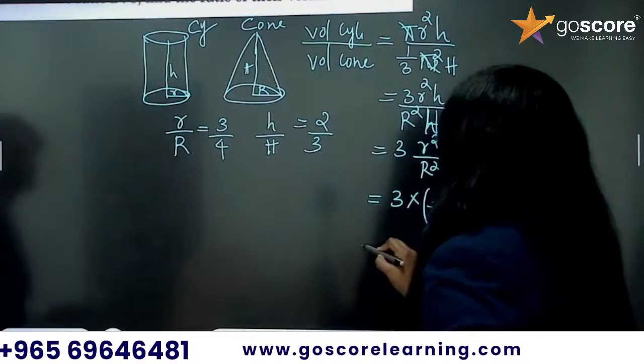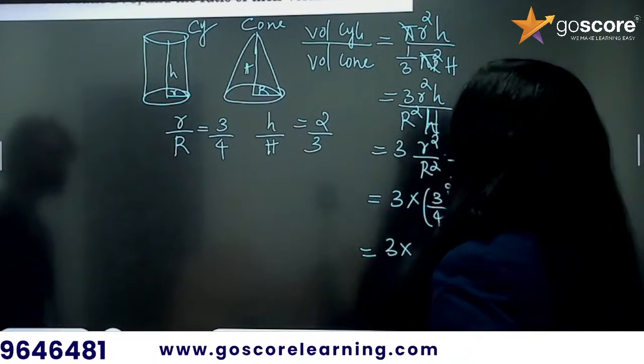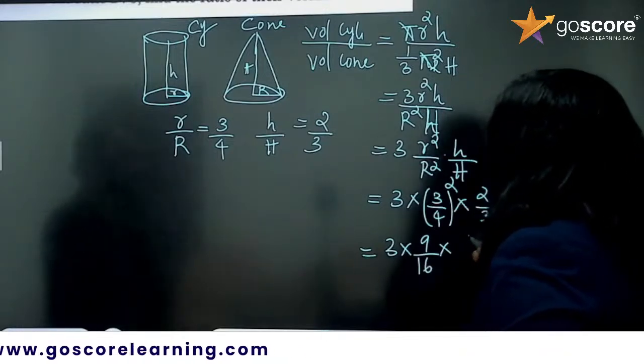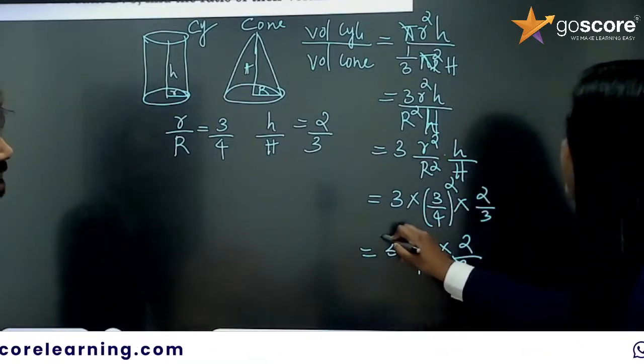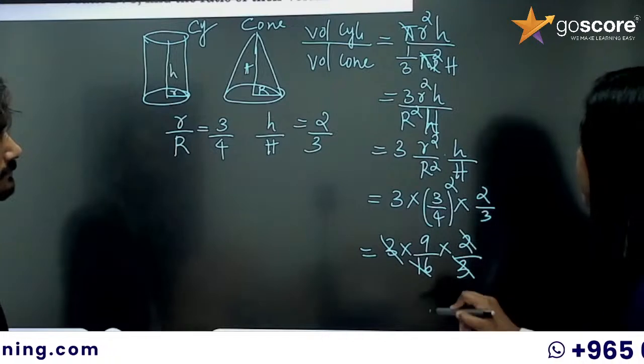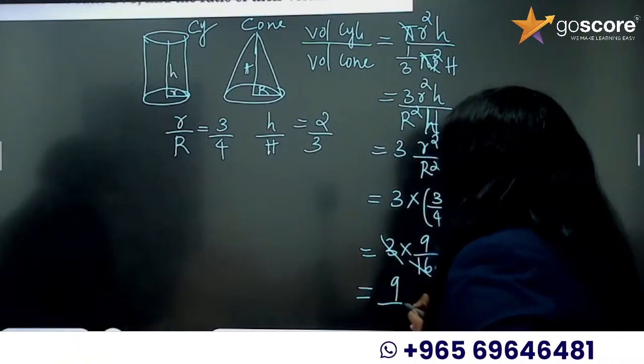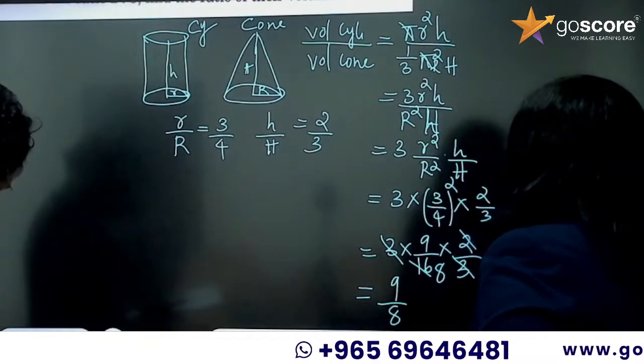So this is equal to 3 into 9/16 into 2/3. 3 and 3 get cancelled, 16 and 2 gives 8, so 9 by 8, so the ratio is 9 is to 8.